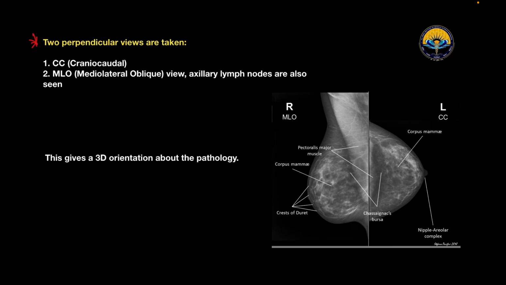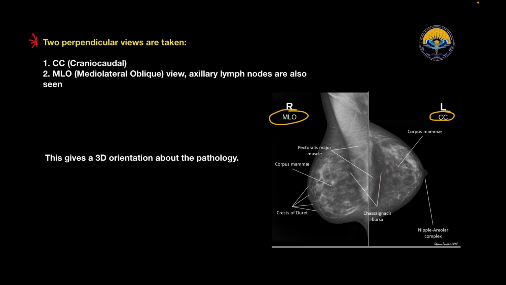The first one is the craniocaudal view and the second one is the mediolateral oblique view. In which, look over here, here we have the craniocaudal view. Here we can see the corpus mammae, also the nipple areolar complex and the Chassaignac bursa.